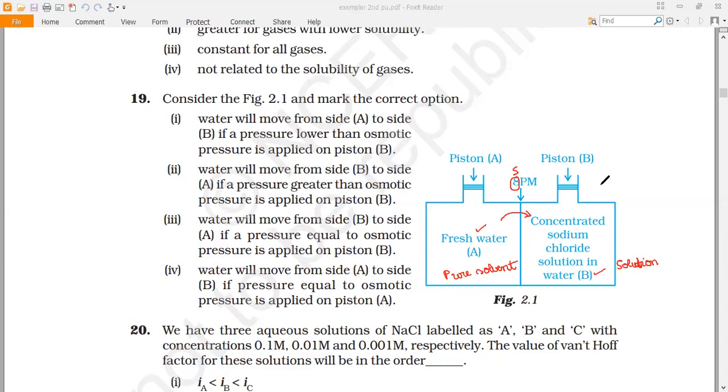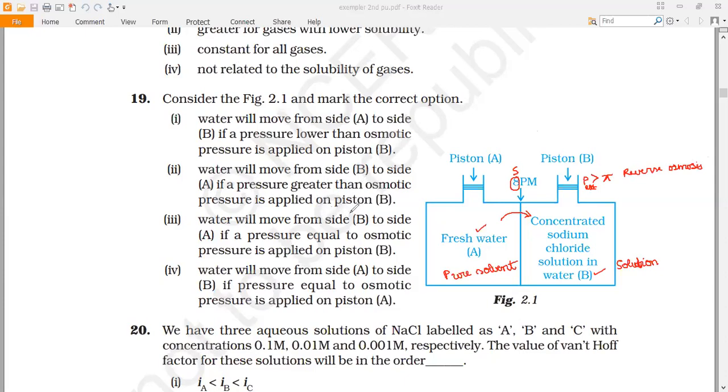What happens if the external pressure applied is greater than the osmotic pressure? If you observe this, reverse osmosis takes place. Looking at the options, option B refers to a pressure greater than the osmotic pressure.